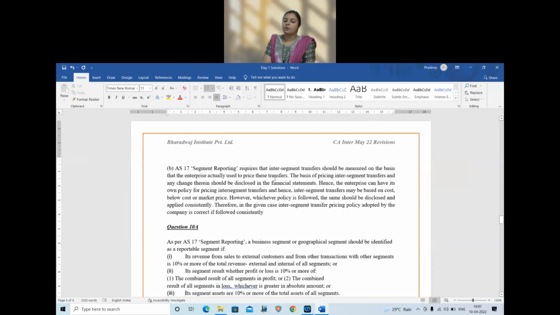AS 17 segment reporting requires that inter-segment transfers should be measured on the basis the enterprise actually used to price these transfers. The basis of pricing and the change should be disclosed in the financial statements. Here, the enterprise can have its own policy for inter-segment transfer. Hence, it can be based on cost or below or above the market price. All this is additional information. What is required here? If the policy is followed, then the same shall be applied consistently and disclosed in the financial statements. That is the only point that will be relevant for you from the answering perspective.